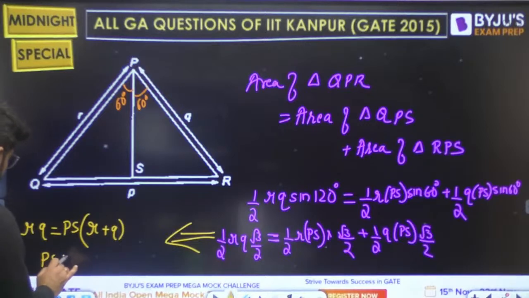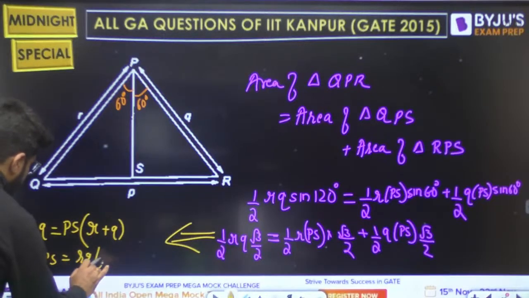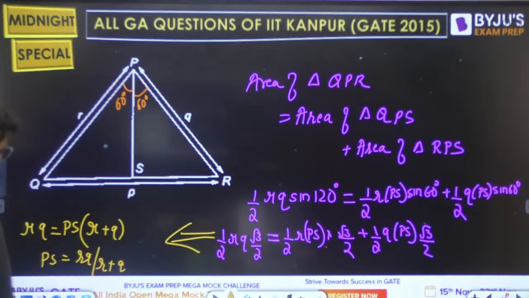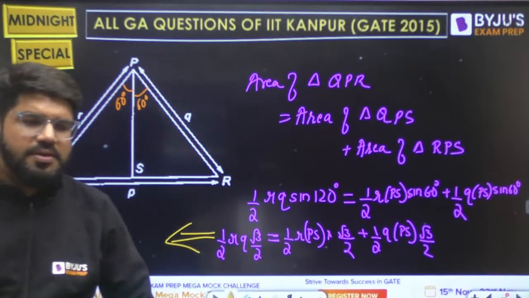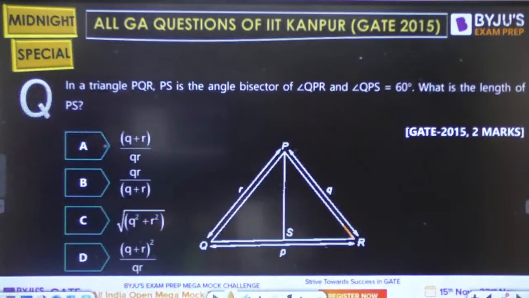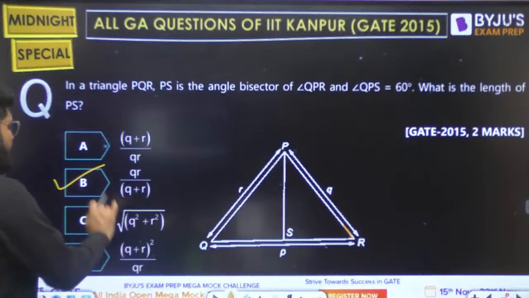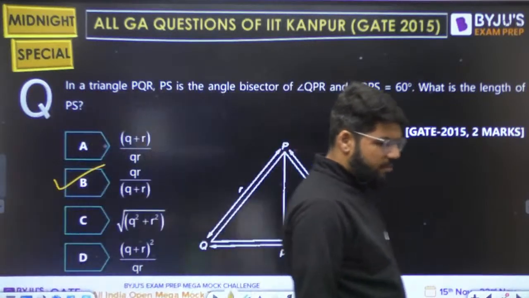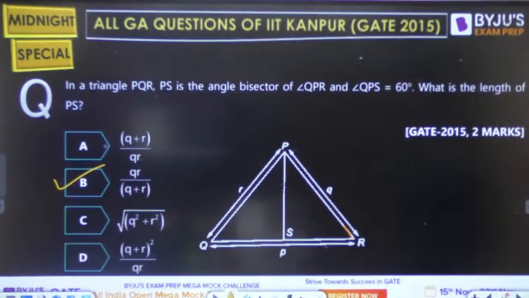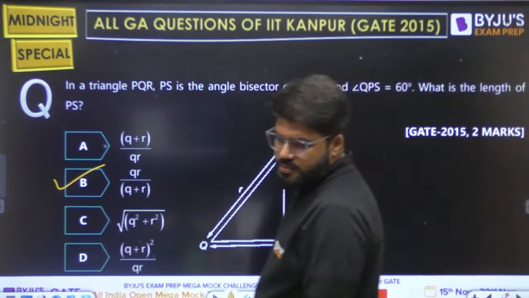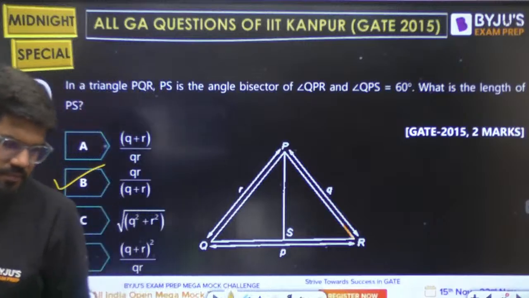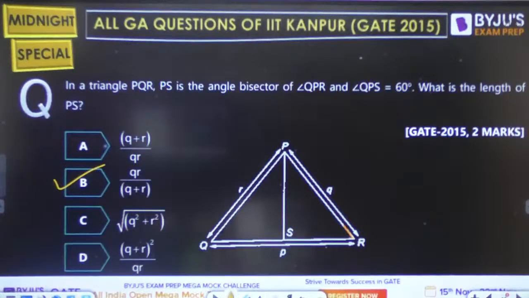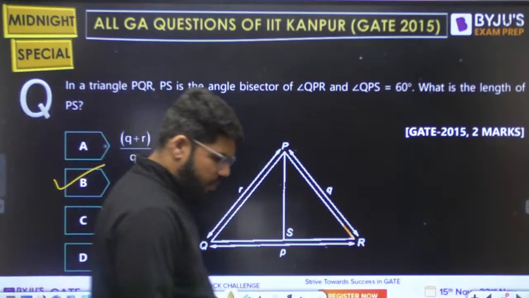So what should be PS? It is RQ divided by R plus Q. Option number B it is. Done. RQ divided by R plus Q, that is option number B.